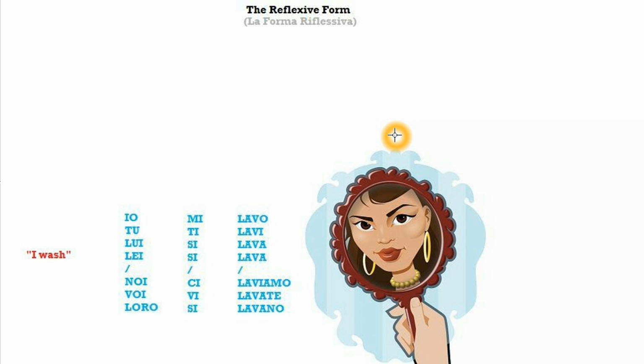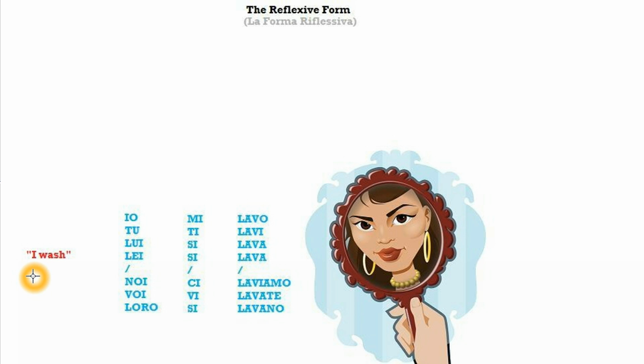My name is Claudio, and today we go through the reflexive form. By far, the topic that causes most confusion in the Italian language. The reflexive form is when you have the subject carrying out an action to itself, and it's very common in Italian. Now let's have a quick look at an example.